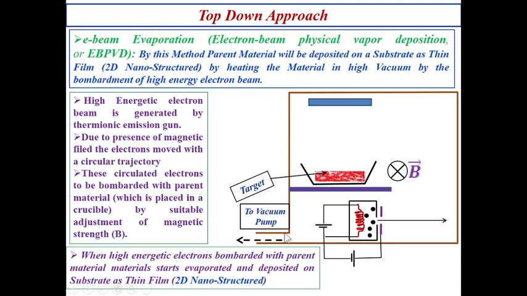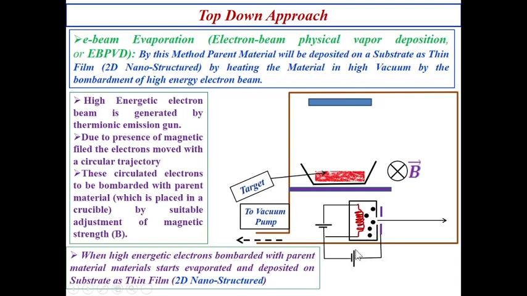So this is the vacuum chamber. The whole vacuum chamber should be evacuated. And here is the filament. This filament is connected with a high voltage, due to which electrons are ejected. That is the principle of thermionic emission. When this filament is heated, electrons are ejected.